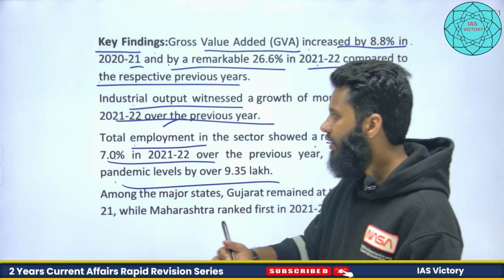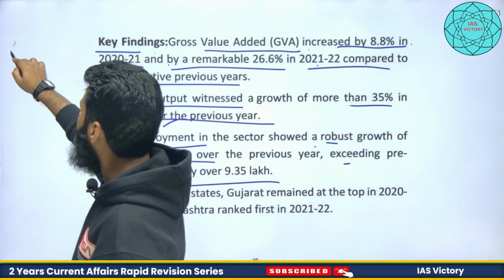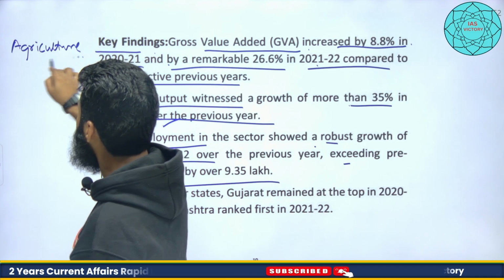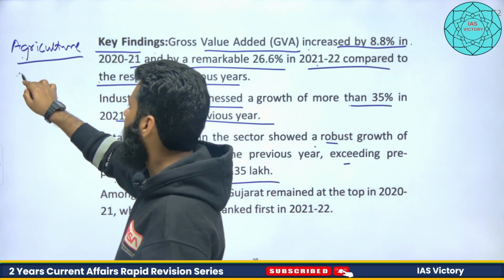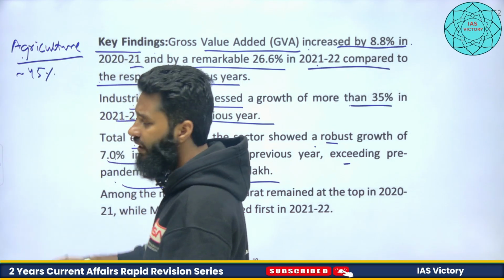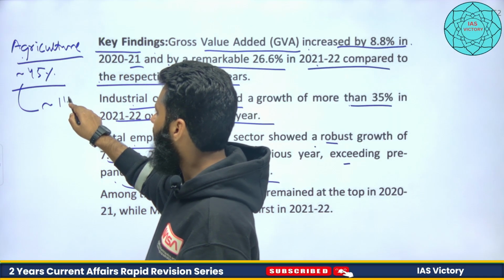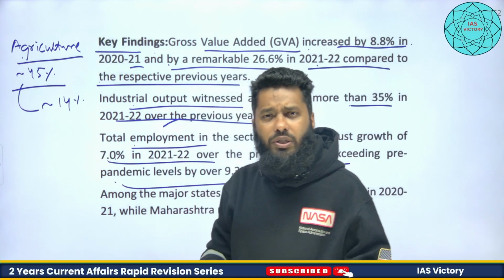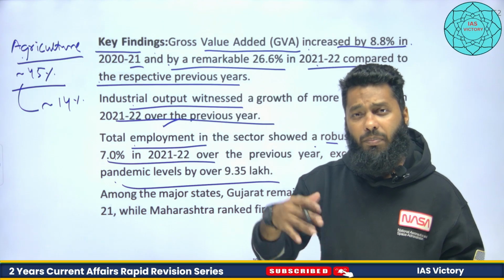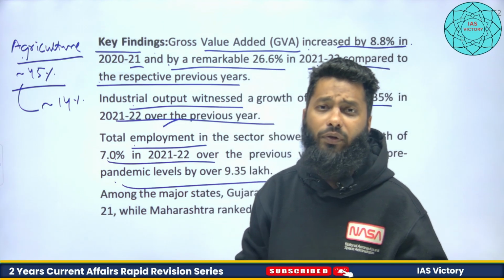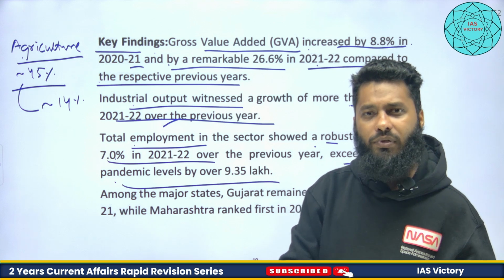Now when we talk about employment in this industrial sector, the major idea that we need to understand here is that we are still burdened with this workforce. Excessive workforce is there in agriculture, right? Approximately 45% of the workforce is in agriculture, but the contribution of agriculture to GDP is approximately 14% only. So GDP contribution is 14%, but still 45% of the workforce is in agriculture. That shows the kind of excessive burden of workforce that is there on agriculture.